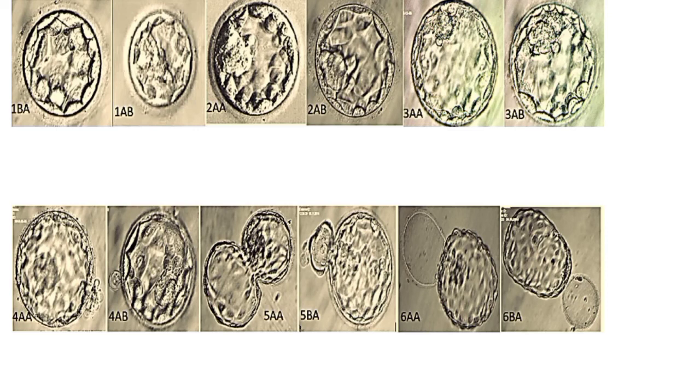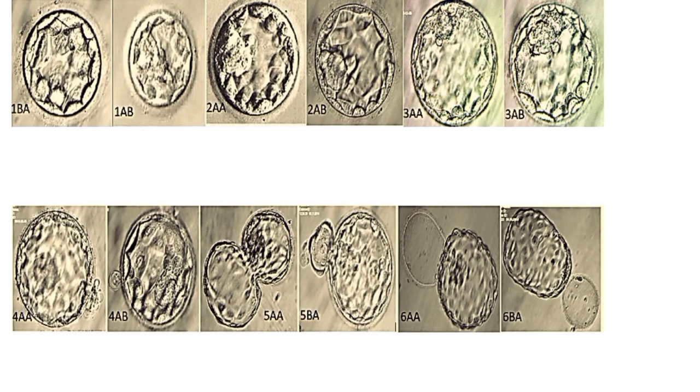And then the 6A and 6BA. So you can easily differentiate that 6A is fully hatched, and the inner cell mass and trophectoderm are also good, and the 6BA means the inner cell mass is not good, but the trophectoderm is very good, you can see it clearly.